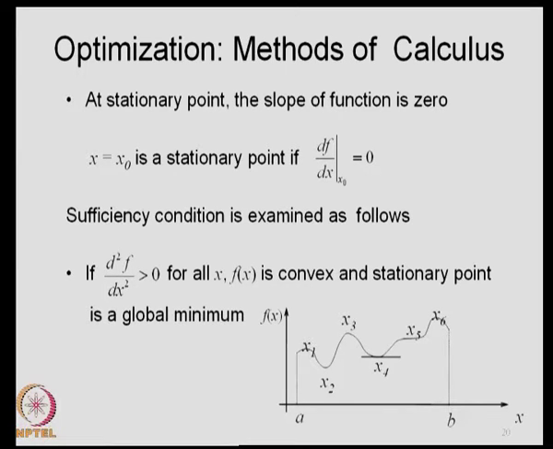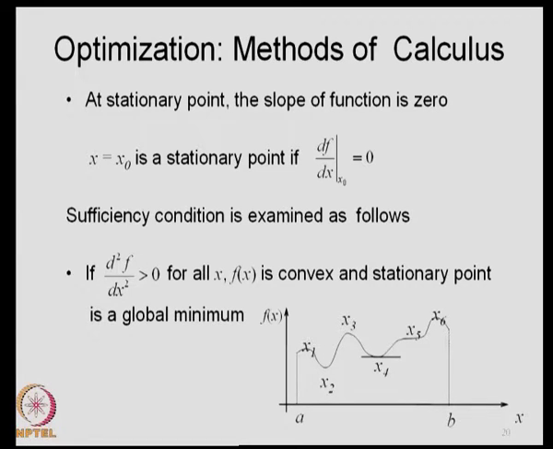Let us say that the second derivative also becomes 0 at some of these stationary points. Remember, these are the stationary points x 1, x 2, x 3, etc. These are all x 5, x 6, they are all stationary points, because the slope of the function at those locations is 0, and therefore, they correspond to the stationary points. Now, some of these stationary points may correspond to local maxima, some of them to local minima, and some of them may correspond to saddle points, and so on. So, these are examined based on the second derivative.